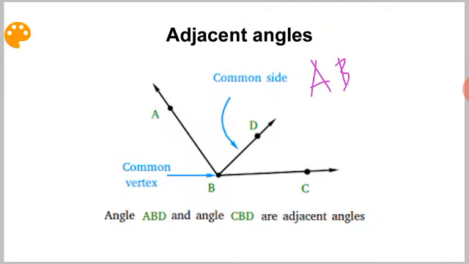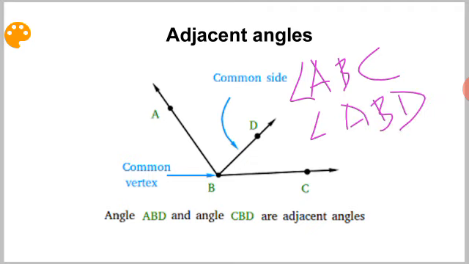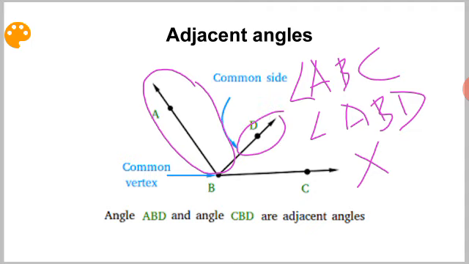Angle ABC and angle ABD are not adjacent angles because their non-common arms lie on the same side of the common arm.